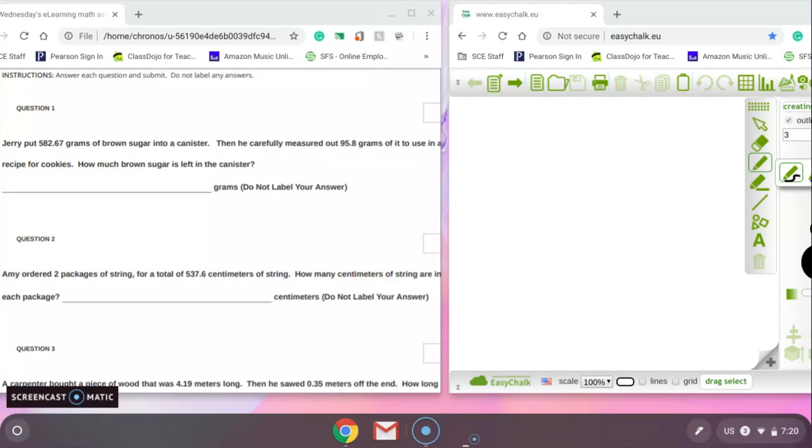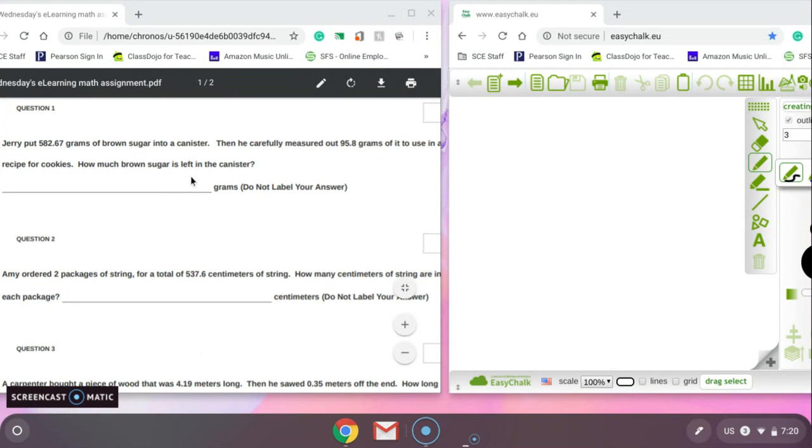All right, we're going to go through your homework or your Schoology assignment real quick. Question 1, Jerry put 582.67 grams of brown sugar into a canister. Then he carefully measured out 95.8 grams of it to use in a recipe for cookies. How much brown sugar is left?